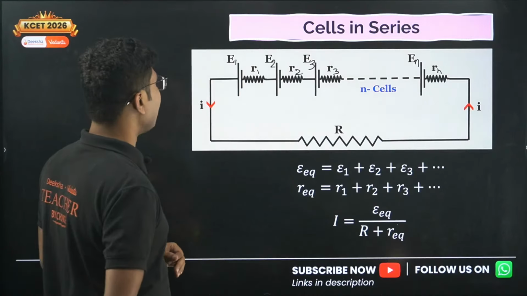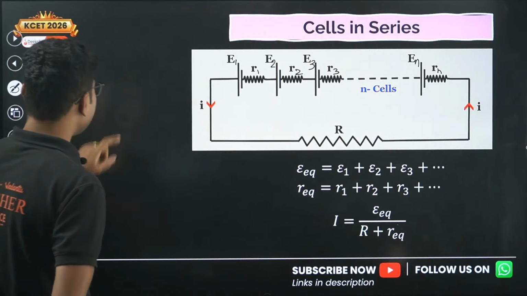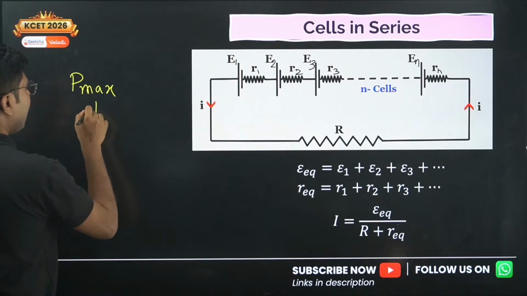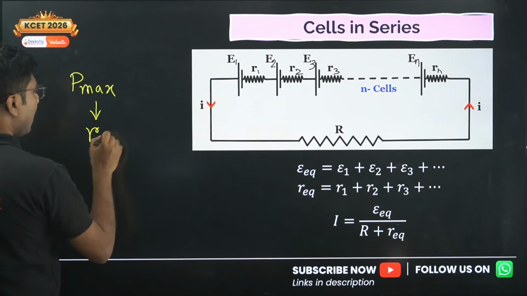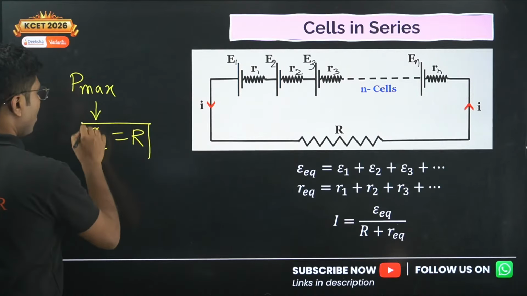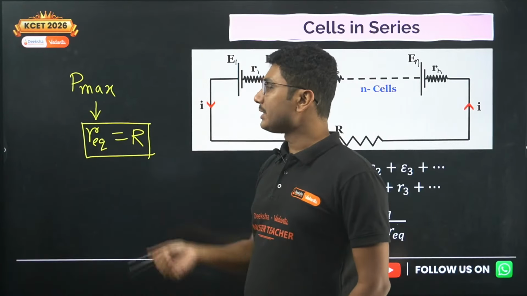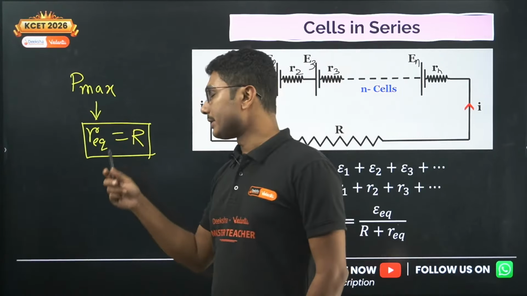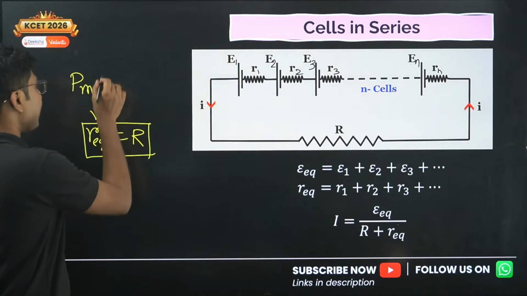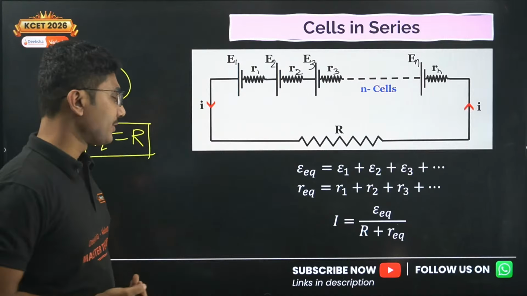Also, one more thing you have to remember, that the power dissipated in a cell is maximum when the internal resistance of a cell, or equivalent internal resistance of cells, is equal to the external resistance. If it is only one cell, then r equals R. If there are more than one cell, you have to find the equivalent resistance of the combination and compare it with the external resistance. Then only the power dissipated in the circuit will be maximum. Based on this power dissipated, questions also do come in your exam.